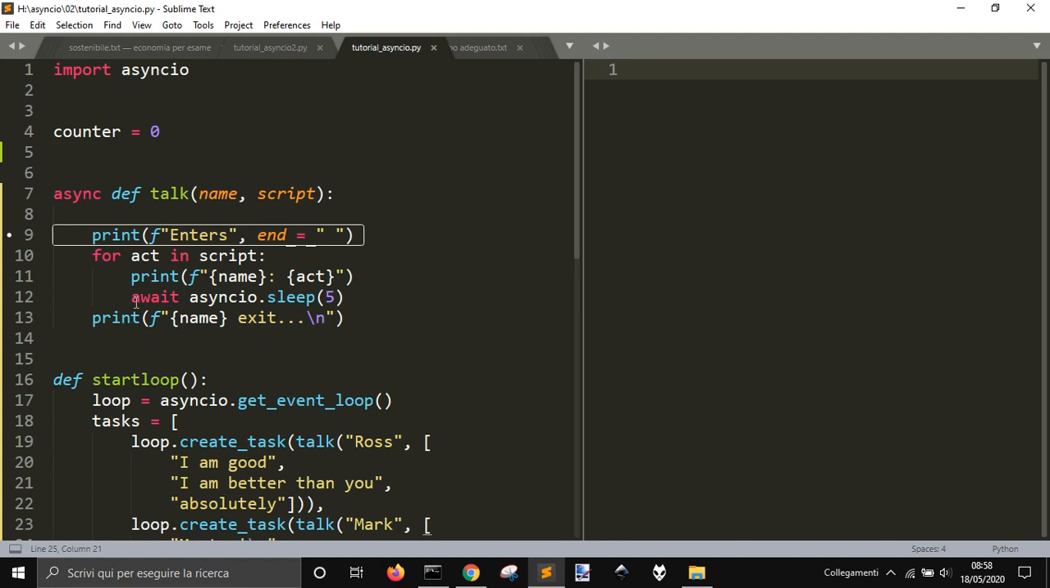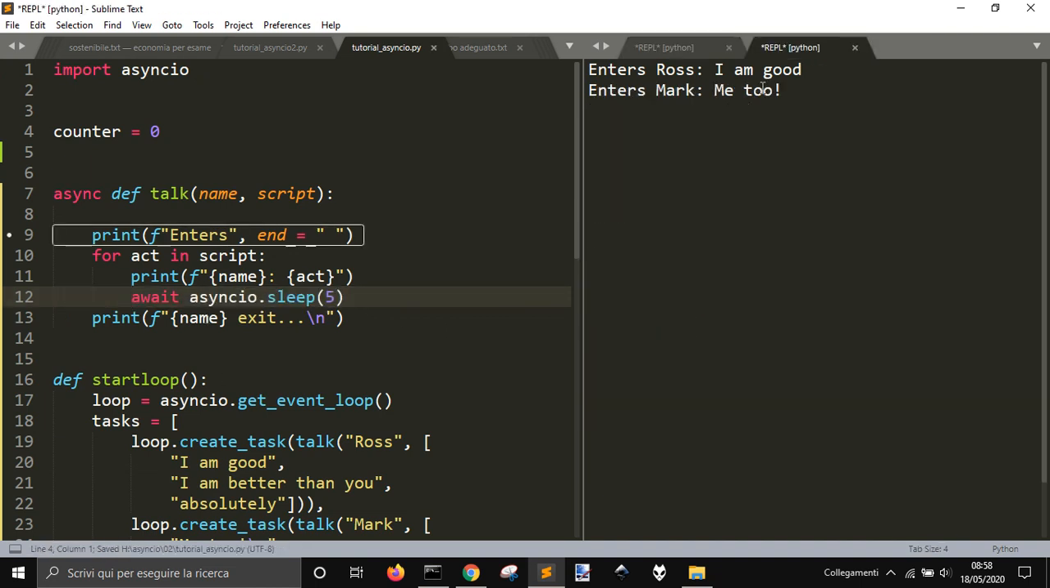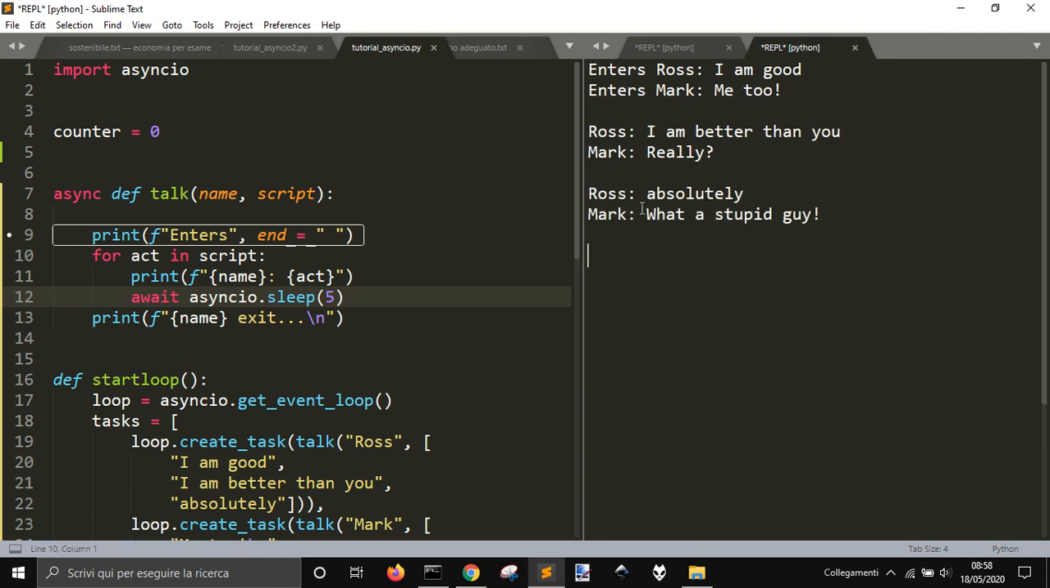Without the pause, you will see everything in this way, so it seems completely normal and nothing happened. Instead, if I put a pause, see, it enters Ross and Mark and says "I'm good", "me too", and then Ross says "I'm better than you", and Mark answers "really", and then Ross says "absolutely", and Mark says "what a stupid guy". So Ross exits and Mark says "I'm done", and then Mark exits too, and it's the end.